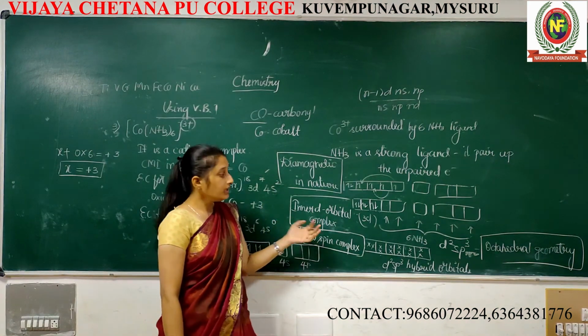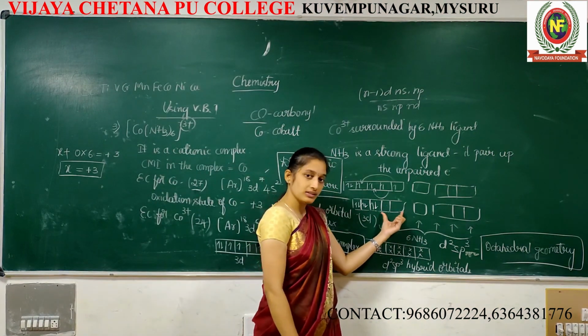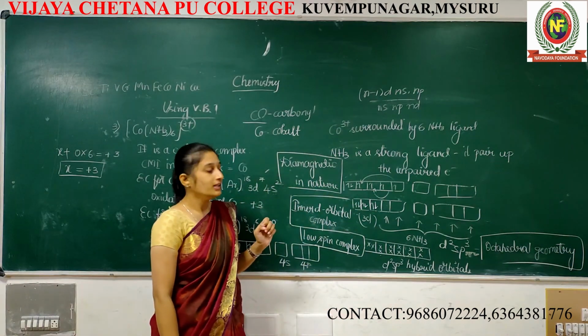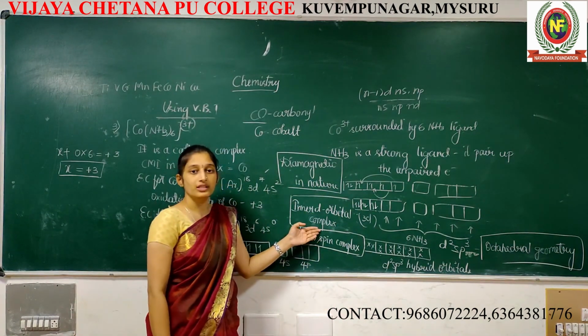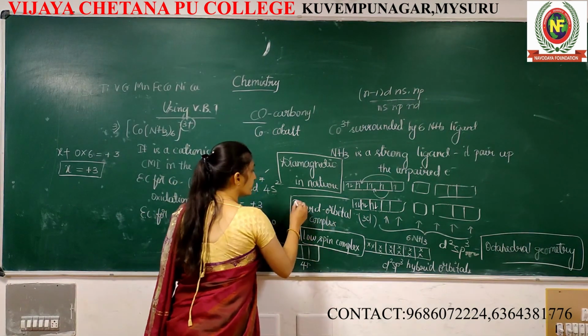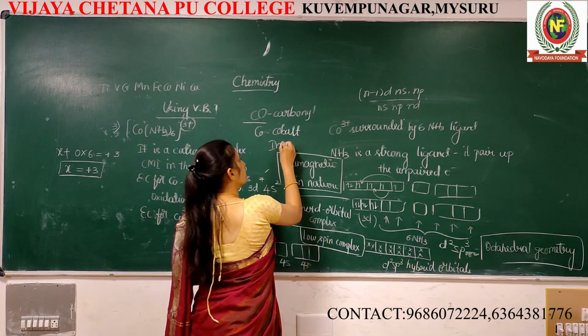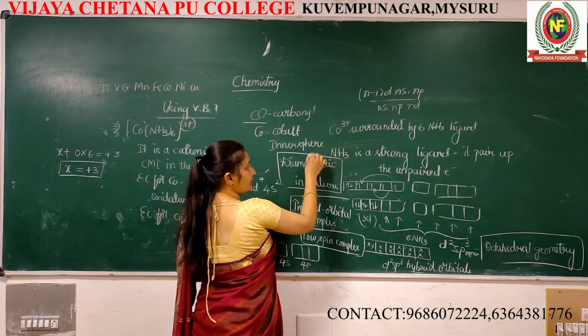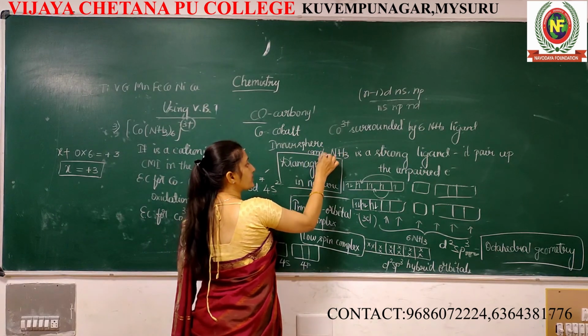After that, here inner d orbitals, inner means inside, d orbitals are involved, that's why we call it an inner d orbital complex, or else inner sphere complex. One more name, inner sphere. Sphere means d orbital, inner sphere complex.